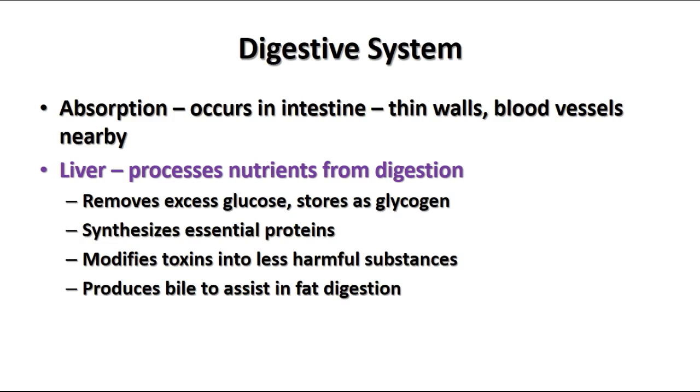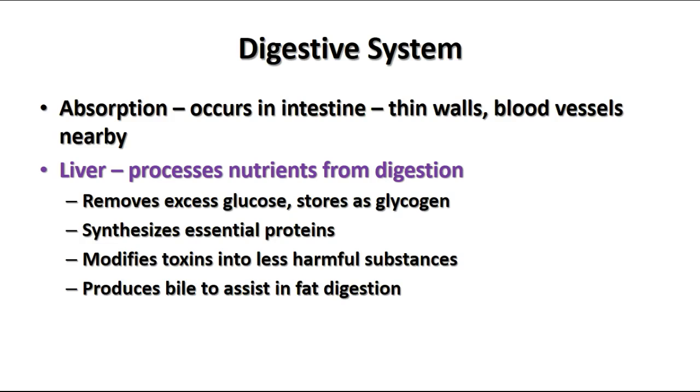Excess glucose is removed and stored as glycogen, like we talked about before. Some essential proteins that the enzyme systems produce are only found in the liver, so they are made there. Also, various toxins can be modified into less harmful substances in the liver. And the liver also produces a substance called bile that helps break down fats in digestion.